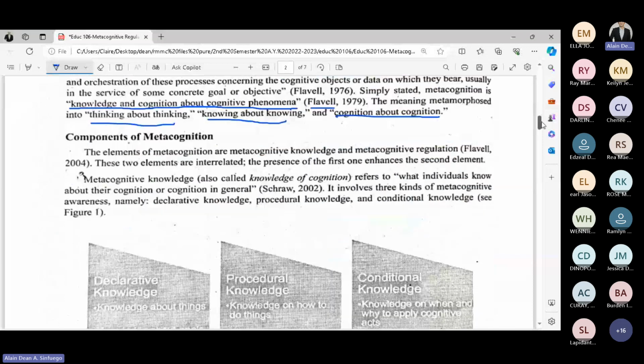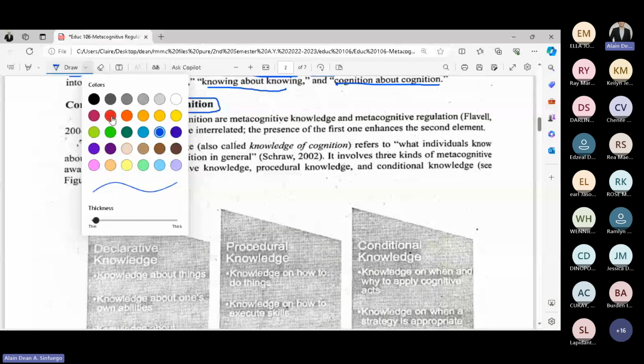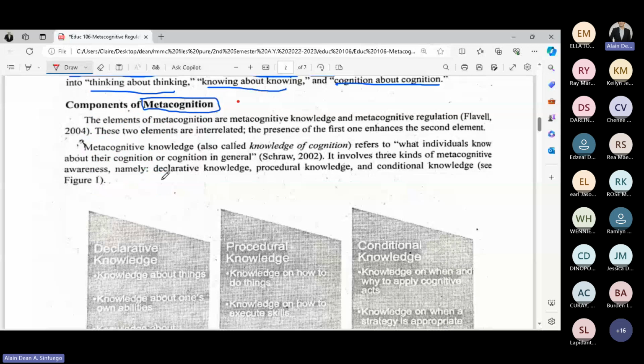Now, as what I have mentioned earlier, when we say metacognition, there are different components. Actually, there are only two. What are those? It's metacognitive knowledge and metacognitive regulation.